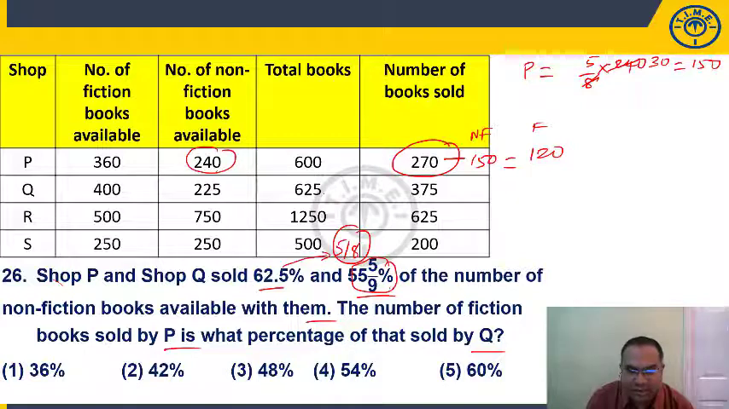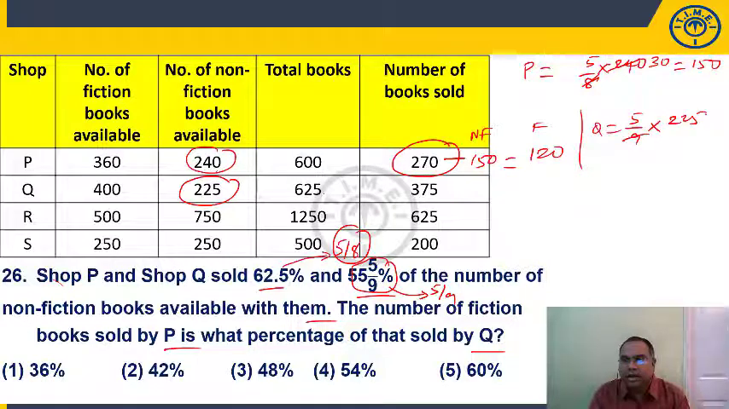Now for Q, it is 55 5 by 9 percentage. What is the fractional value? 5 by 9. So 5 by 9 of the number of non-fiction books, right? 5 by 9 of 225 in Q. 5 by 9 of 225: 9 2s are 18, 45, 9 5s are 45, so 125 are non-fiction. If I subtract, 250 are fiction.